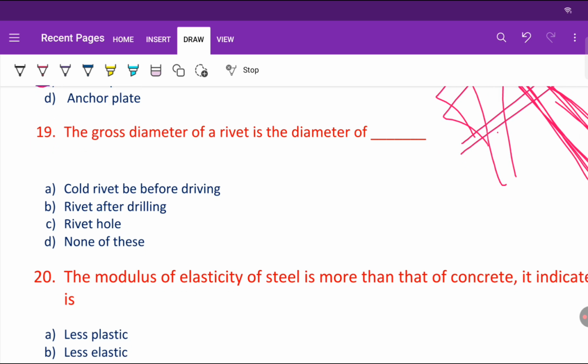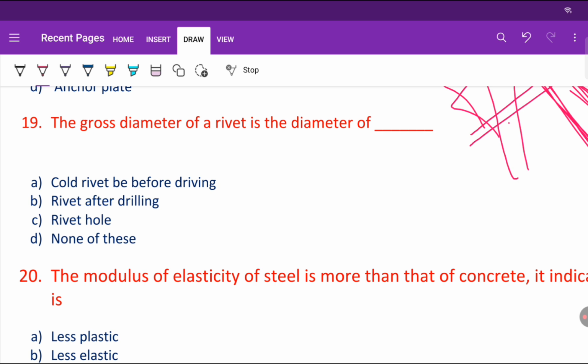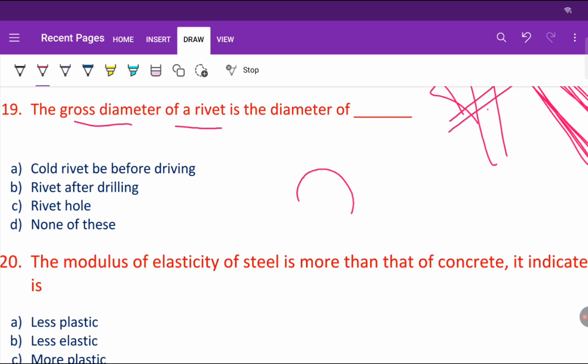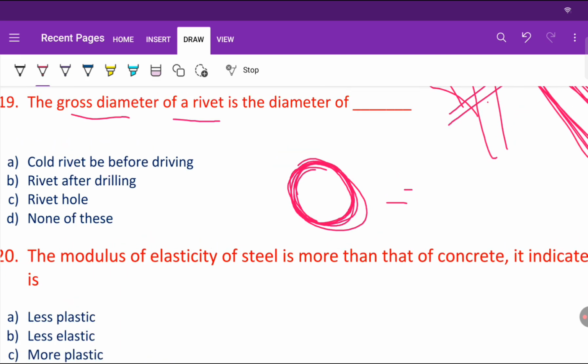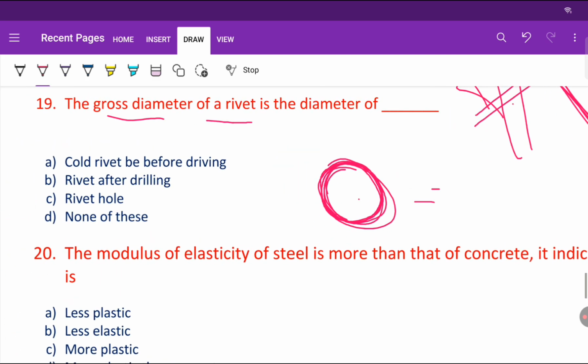The gross diameter of a rivet is the diameter of what? When we do rivet setting and rivet analysis, which diameter do we take as the gross diameter? That is the rivet hole. Okay, that is the rivet hole, and we have to make the rivet somewhat smaller than this rivet hole, right? Because otherwise it will have some problem while fitting into this hole, right? So this will be the rivet hole.